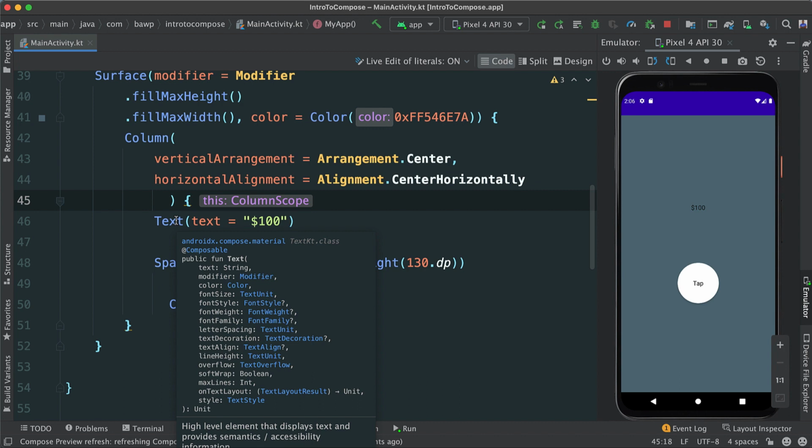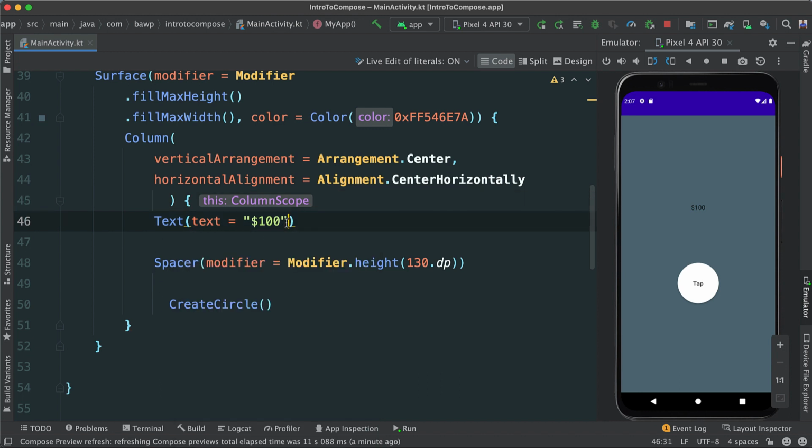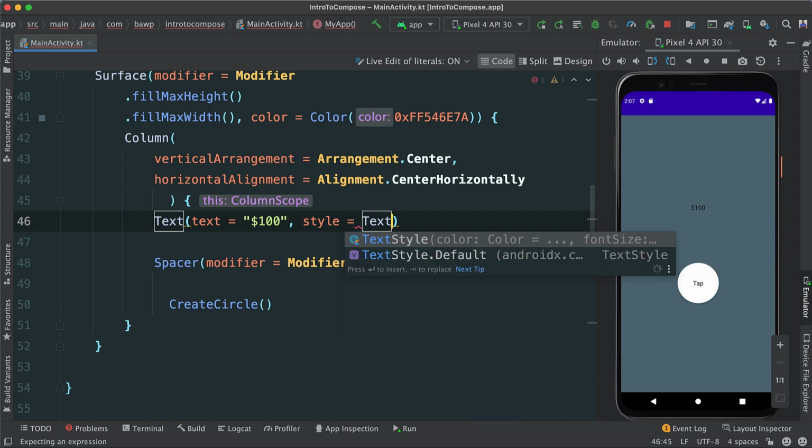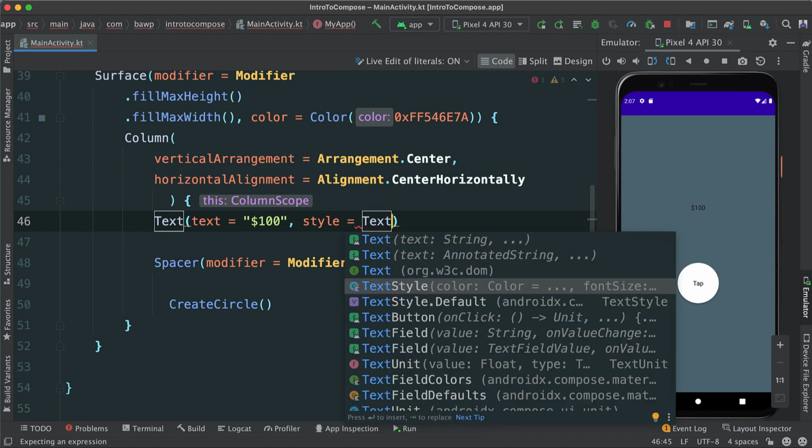That's the beauty, again, of Compose here. Of course, we know we have the modifier, our good friend. We can pass the color, font size, font style, and so forth. But you see that the last one we have here is style. This is a more free-form way of styling our text. I'm going to use that so I can show you. So I'm going to put a comma, then style, and we can pass a text style type. I can start saying text style like this, and you can see we have text style default and many others.